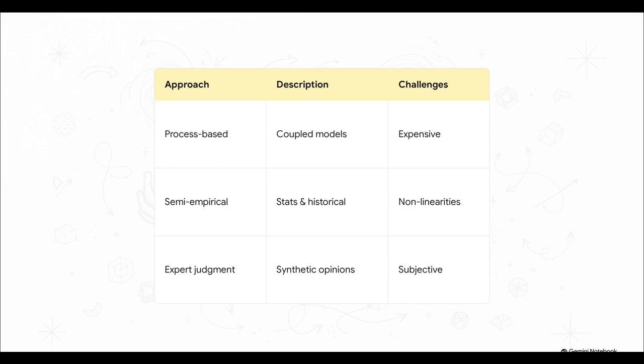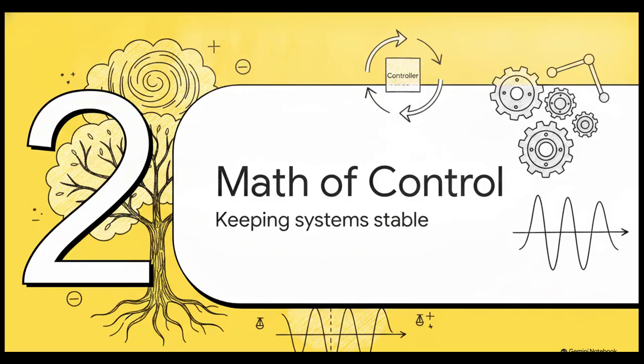The crucial takeaway here is that having to balance these three approaches shows just how difficult it is to forecast a system where a tiny, unmodeled variable, like say sudden ice cliff instability in Antarctica, can trigger massive, unexpected physical changes across the globe. So if predicting natural systems is a profound challenge of observation and modeling, dealing with our own engineered systems is a challenge of intervention.